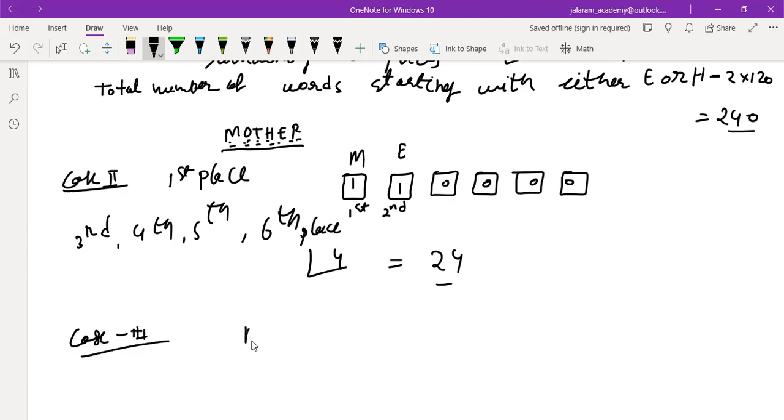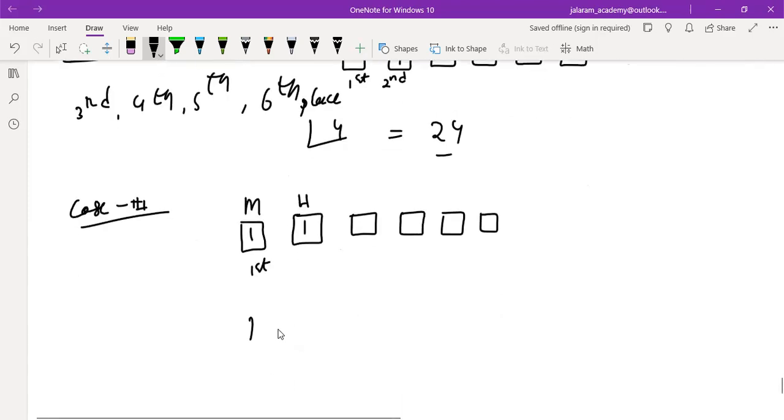Now case third, if M is at the first place, which letter will now occupy the second place? Can you tell? Sir, H. So one choice for first place, one choice for second place, and we are not requiring this word also. It also has factorial four ways to write the word M, H, and the other four. Is that clear to you? We are not requiring these, so leave this also.